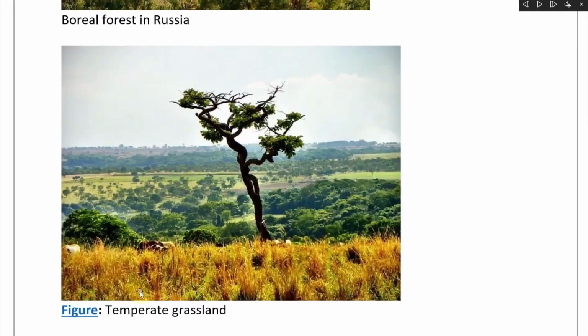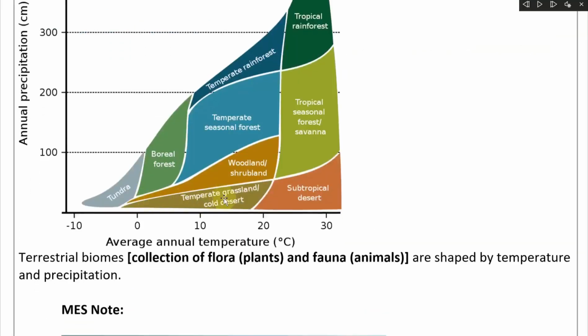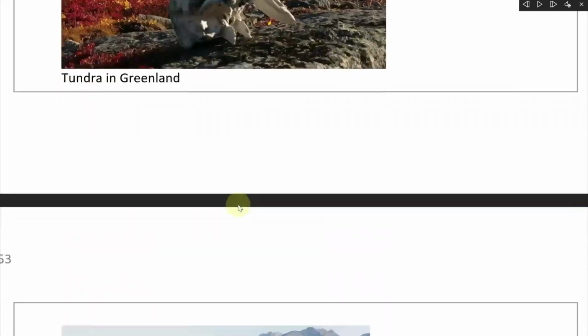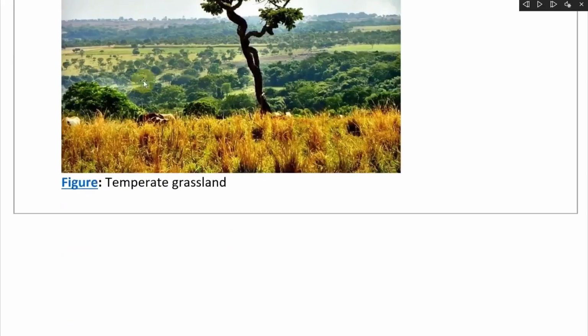Now here is a figure, temperate grassland. This is from eartheclipse.com. And temperate is over here. Temperate grassland, etc. And that's low precipitation and varying temperature over there. So it looks like this. So it's medium vegetation there.